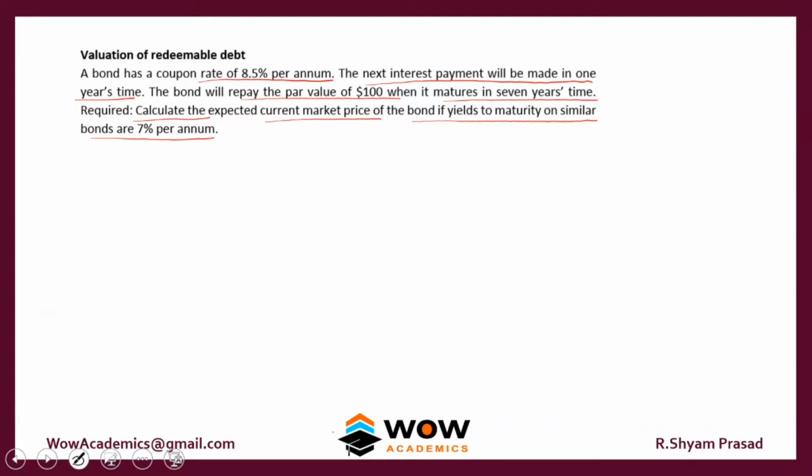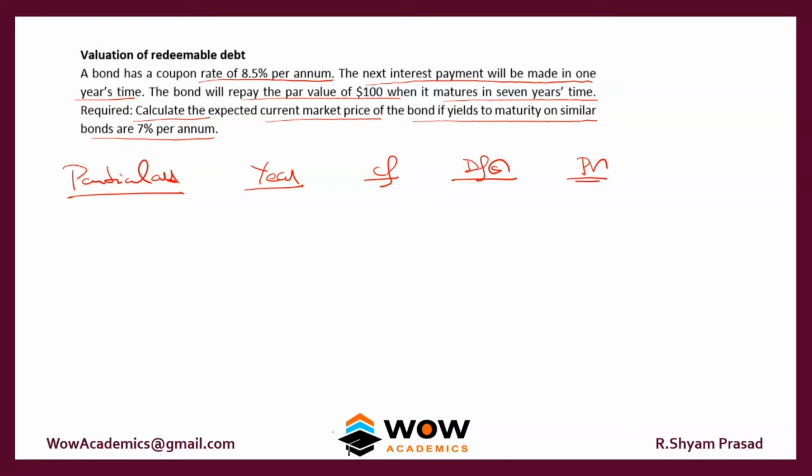So we'll try to solve it through a table. In the exam, you're not required to do a table and then solve it. Only for teaching you, I'm doing this table format. Once you are comfortable, then you can do it without a table. So we'll start. We have two elements here: one is the interest element and the other one is the redemption value element.